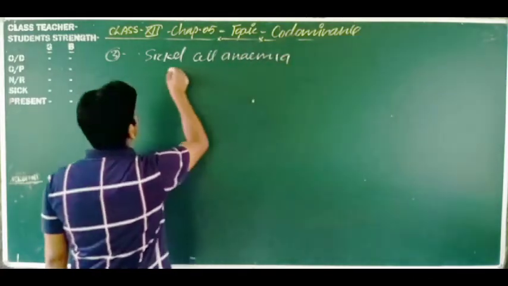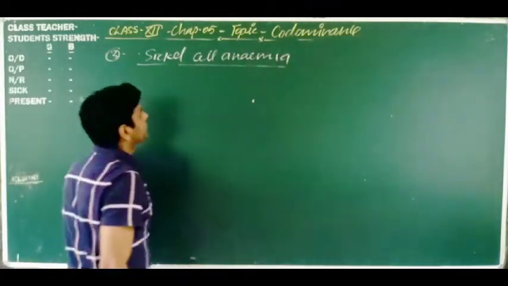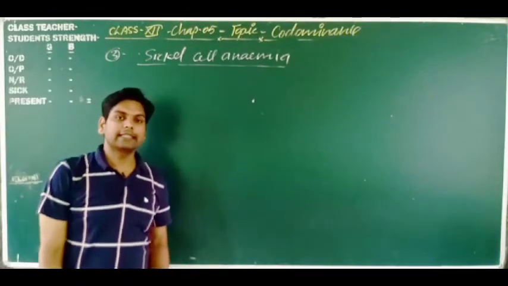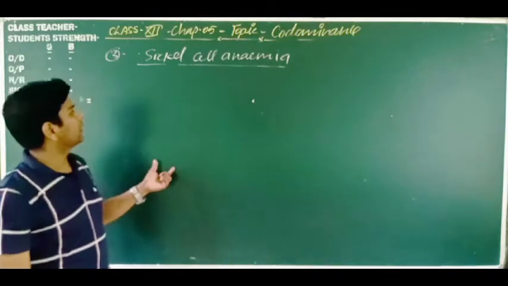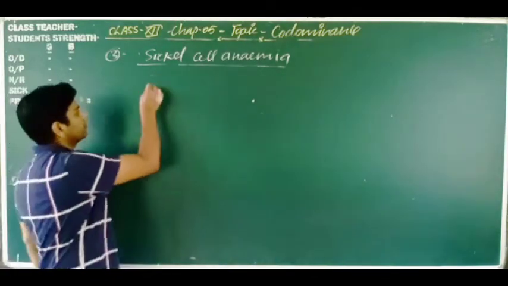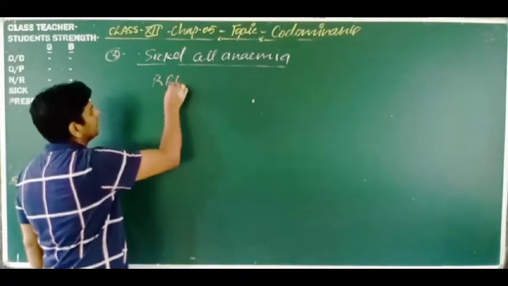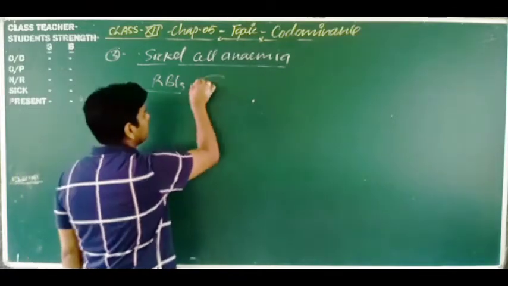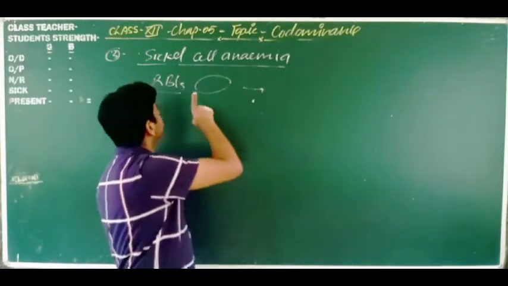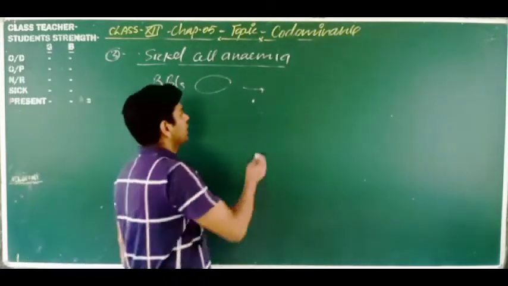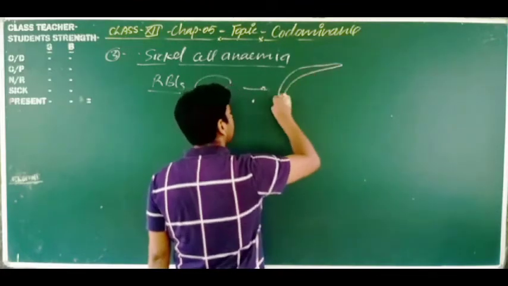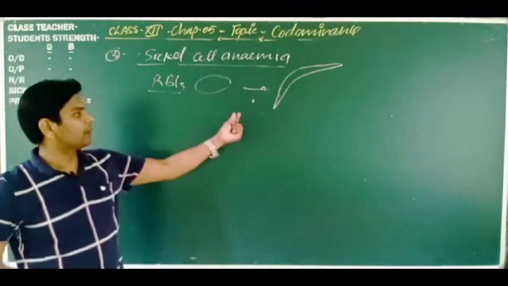So what is sickle cell anemia? Sickle cell anemia is a genetic disease in human beings. In some people or patients, the RBC becomes sickle shaped. RBCs are generally discoid in shape, but in a patient of sickle cell anemia, the RBC becomes like this. Okay, so this is the sickle shape.